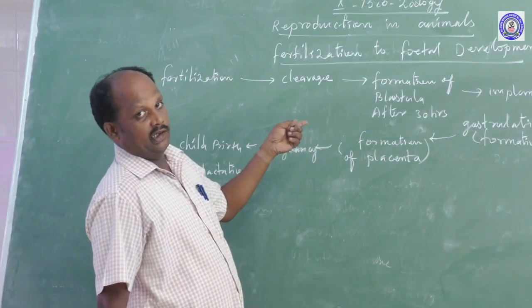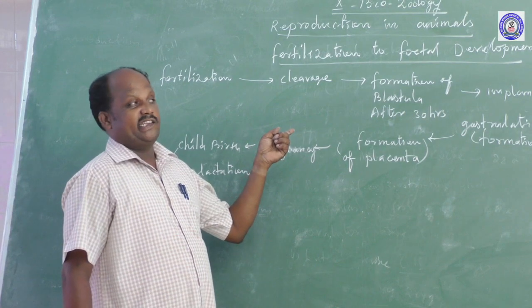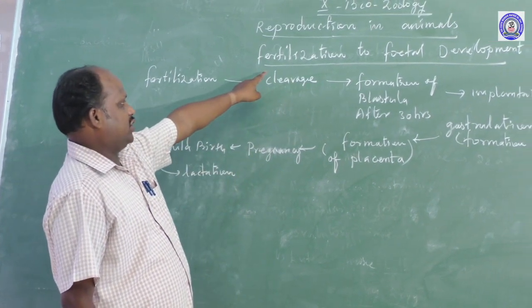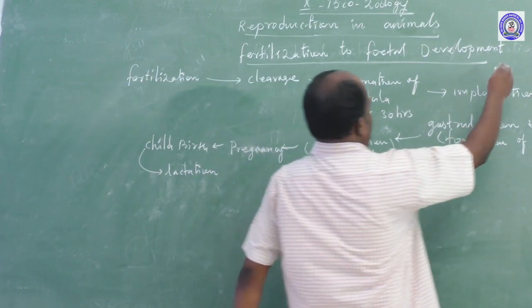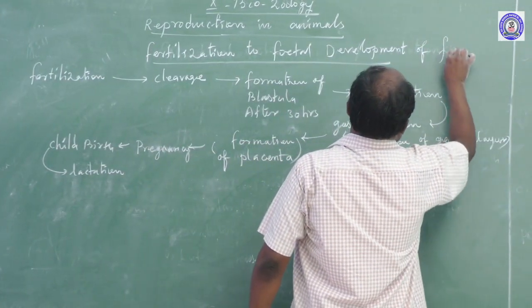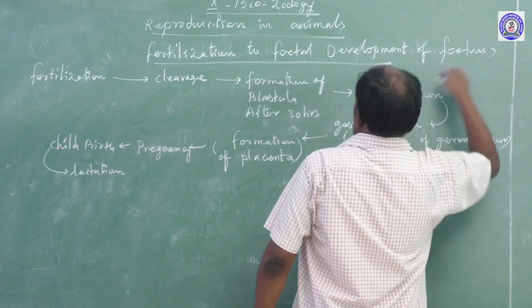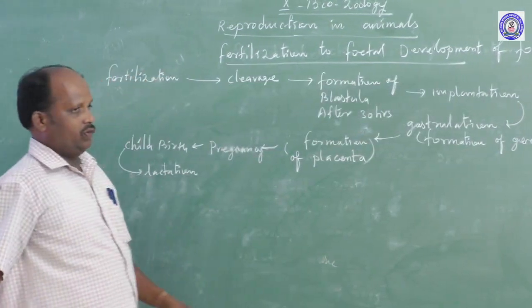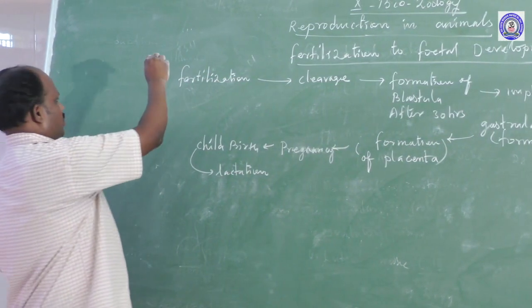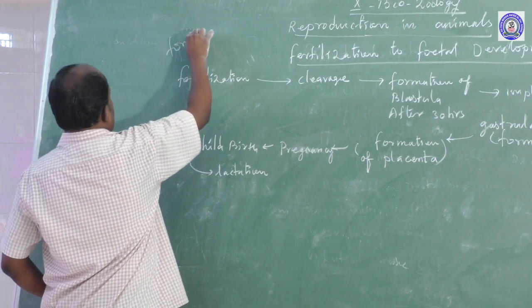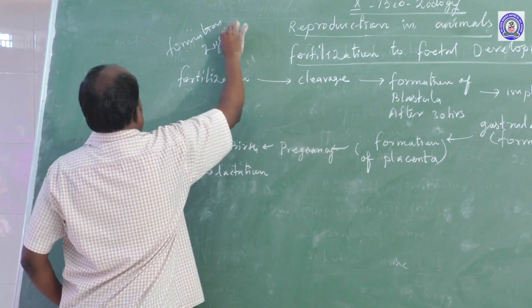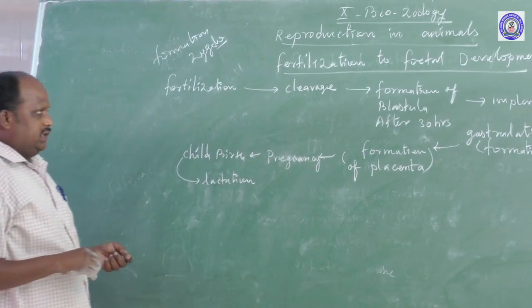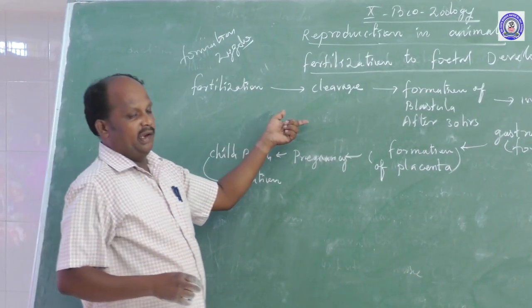Ovulation. Okay, students, we are going to start the next segment, fertilization to development of the fetus. First one, formation of zygote. What is formation of zygote? It means the union of egg and sperm.